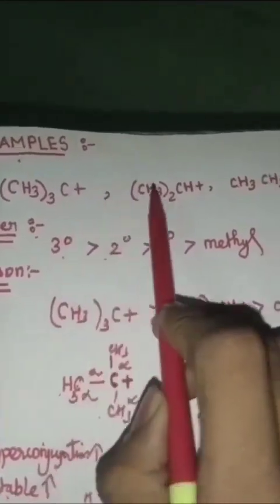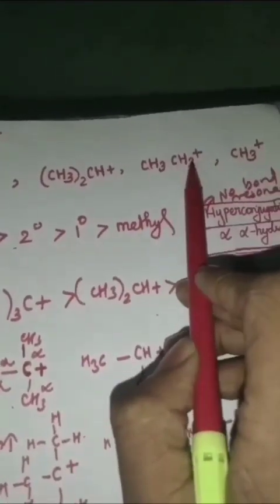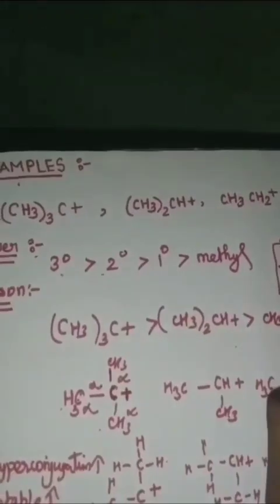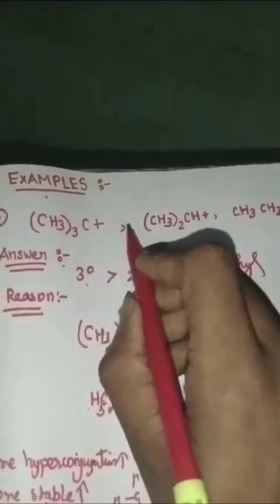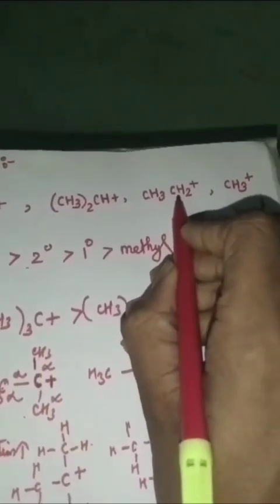The example given is (CH3)3C+, (CH3)2CH+, CH3CH2+, and CH3+. According to the trend I gave, we can write the order, but we don't know the explanation yet. The order is: this is tertiary, which is greater than secondary, which is greater than primary, which is greater than methyl. We are writing that order.